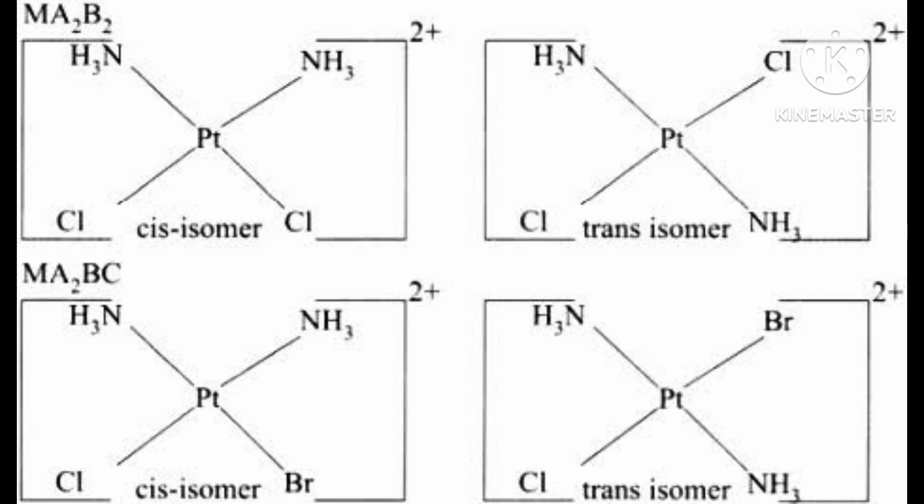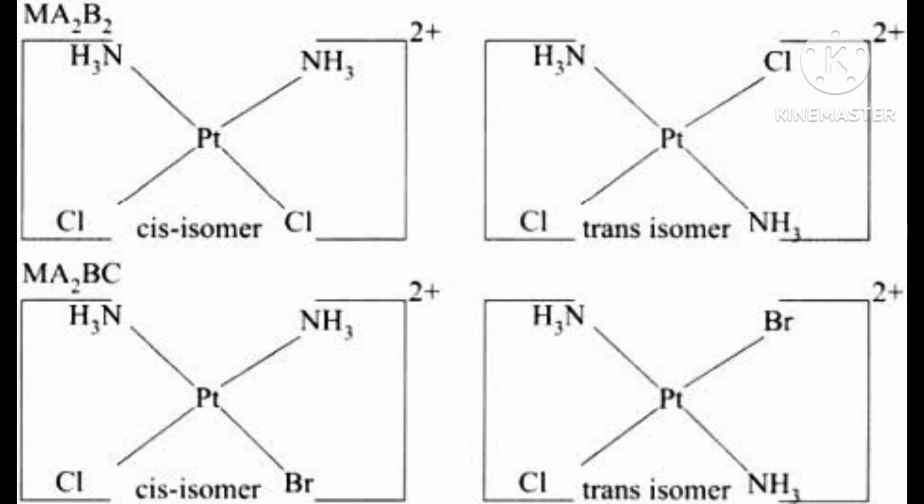One C2O4 means minus 2, so 3 of them means minus 6. But in the complex minus 3 is there. It means chromium is plus 3: plus 3 minus 6, only then you can write minus 3. So chromium is plus 3. Then here you write chromate(III).